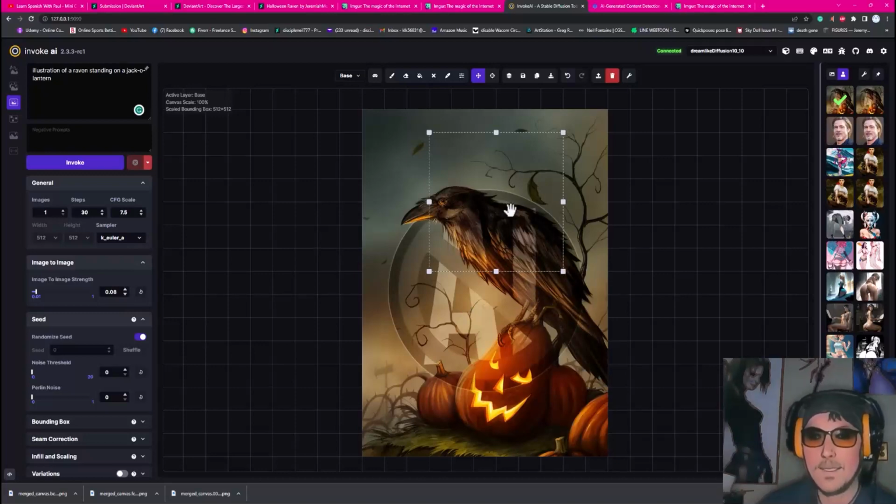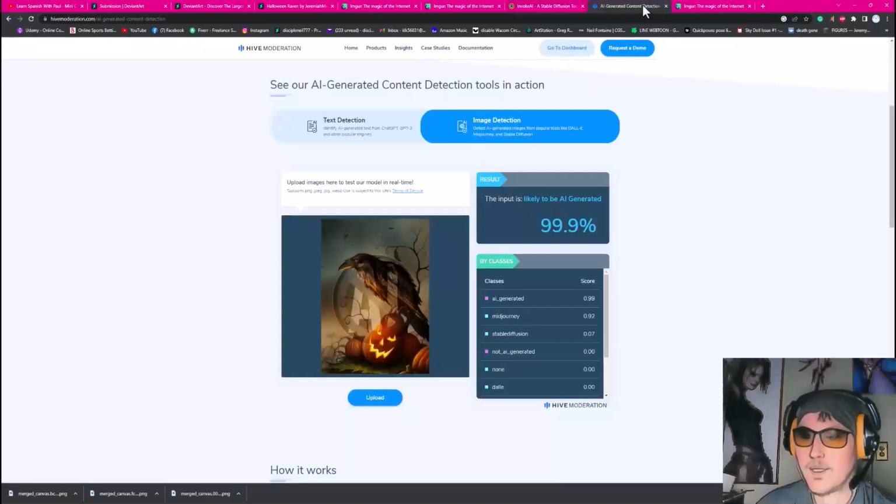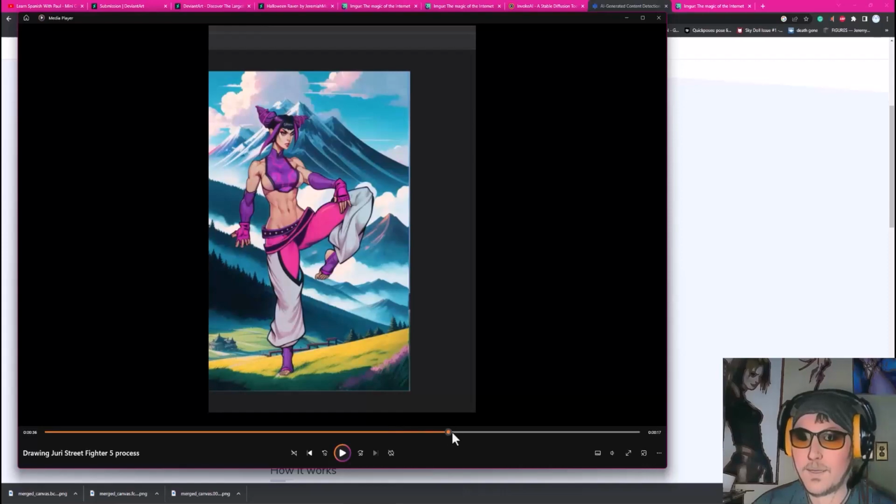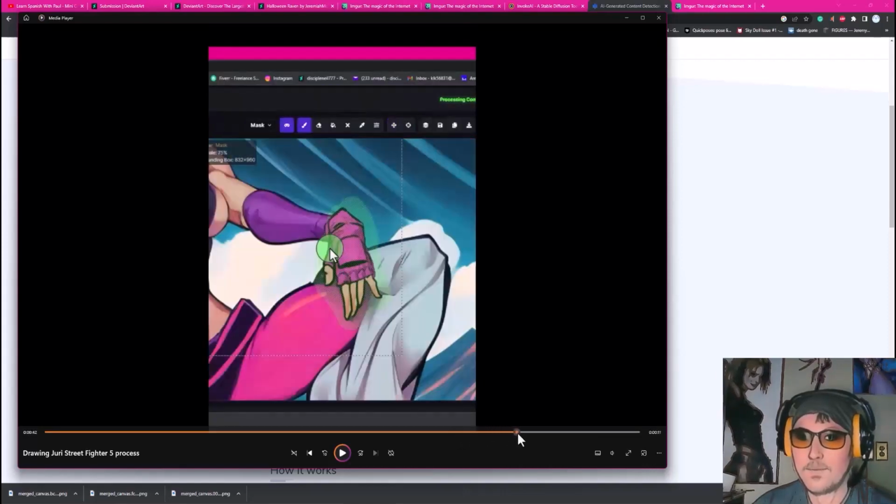So I paint the hand, I do a low pass on it. It's still my work that I had there, right? It's just a very low pass. So all it does is what this did. Pretty much all my marks are still there, but it rearranges the pixels enough that this program goes, oh, that is definitely AI generated, because it regroups the pixels the way AI regroups pixels, and that's what it's looking for. So anyway, then I go in and I paint all those, and then I do a very low pass.